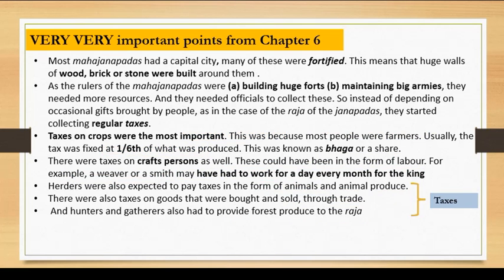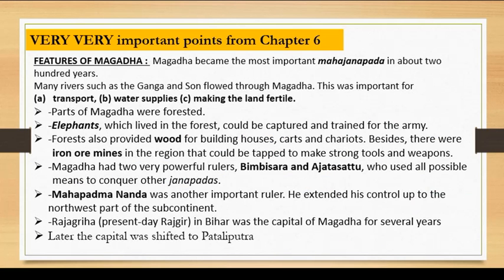Now moving ahead, let us discuss some more facts. As I was saying, Magadha was an important Mahajanpada, so let us discuss some important things about it. Magadha became the most prominent Mahajanpada in about 200 years. Many rivers such as the Ganga and Son flowed through Magadha. Why did Magadha become important? Because rivers were flowing through it and it had a favorable geographical location. This was important for transportation, water supplies, and making the land fertile also.